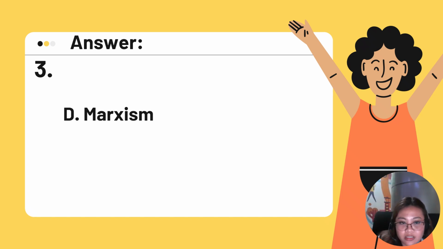For feminist criticism, we view the text depending on how women are being portrayed in the text as well as the patriarchy. And when we talk about Marxism, this deals with the power struggles, how the higher class subjugates the lower classes. So the correct answer is again letter D.